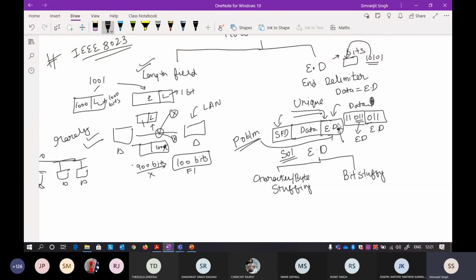But actually, this delimiter part is transferred through a very secure path. So it is very rare.